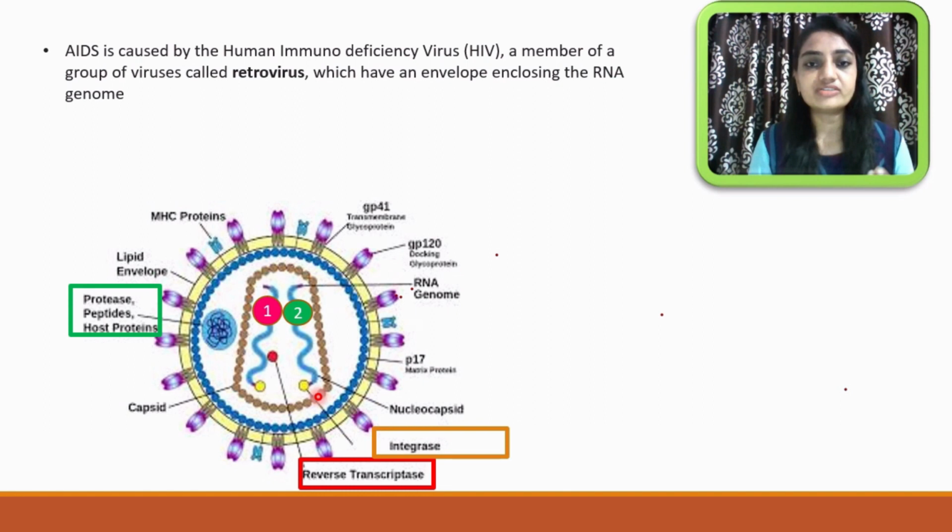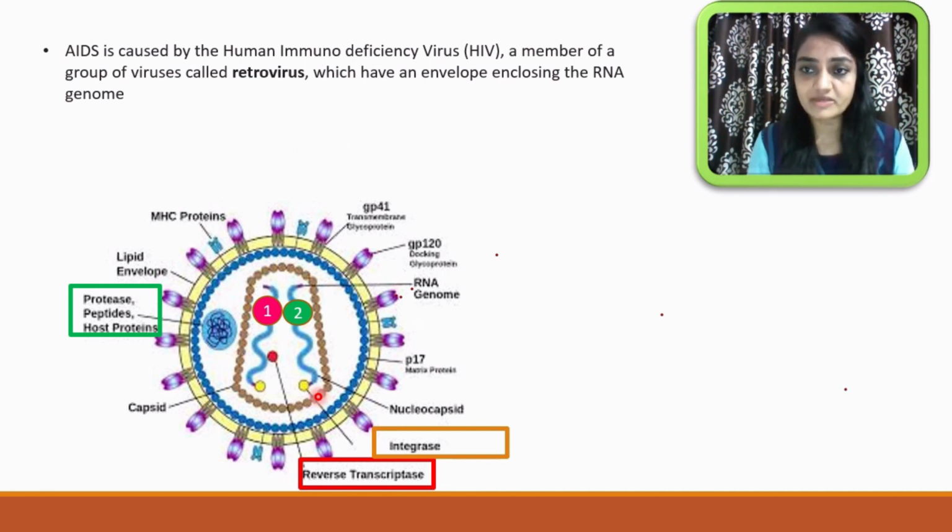It does not have a nucleus or any organelle like mitochondria, which you have already learned in standard 11. That's why it is considered an acellular organism, and that's why it has to be a parasite. It has to enter a human cell, or maybe an animal cell, plant cell, or bacterial cell, to survive.